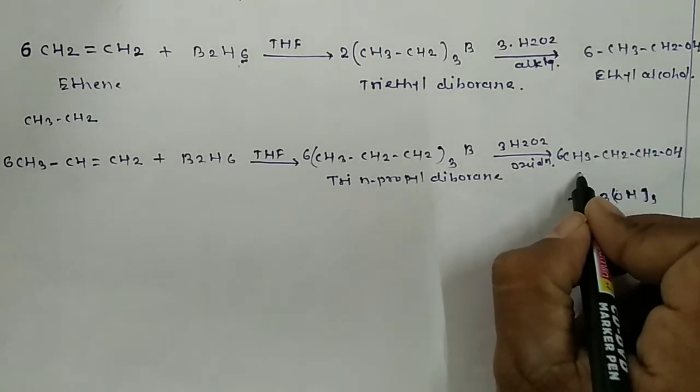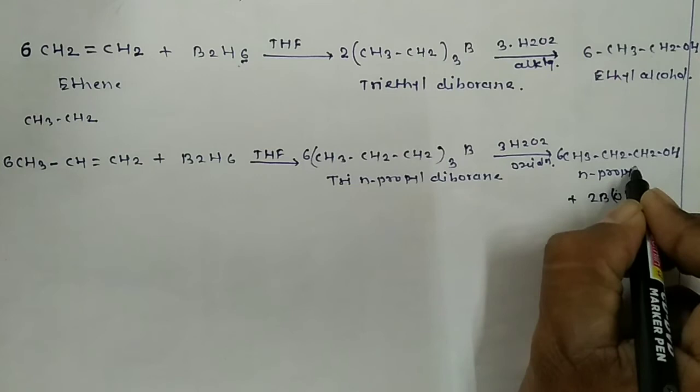So in this way we get here n-propyl alcohol.